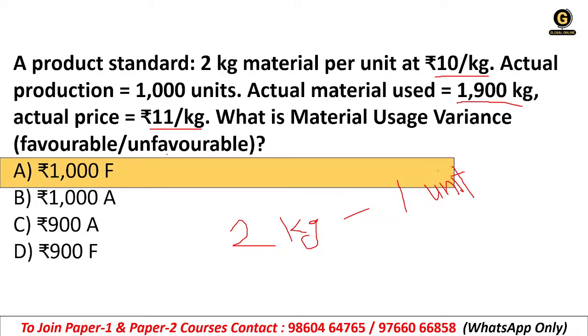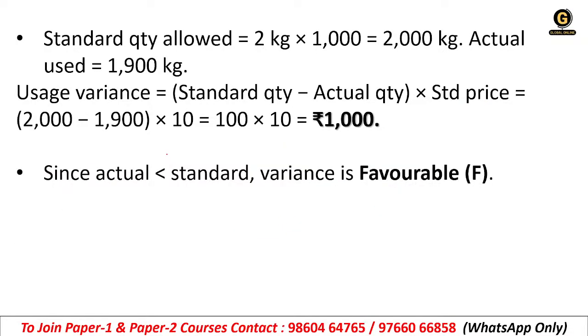So the right answer is 1000. It is favorable. How is it calculated? Try to understand. Standard quantity allowed. As I said, 1 unit is what? 2 kg. So 2 kg is equal to 1 unit.